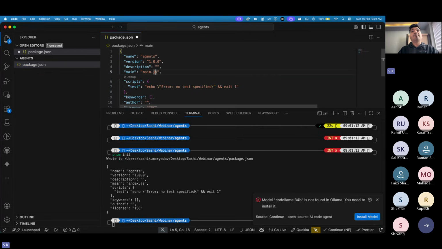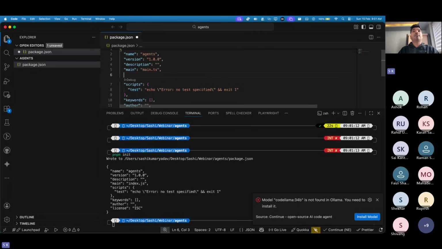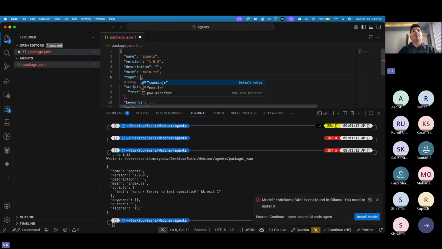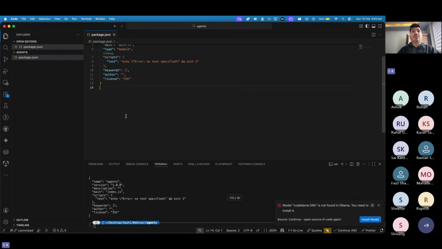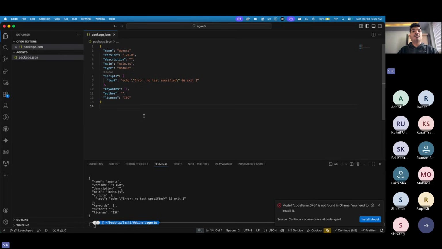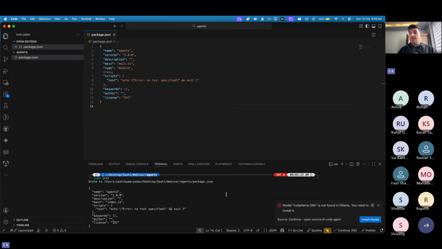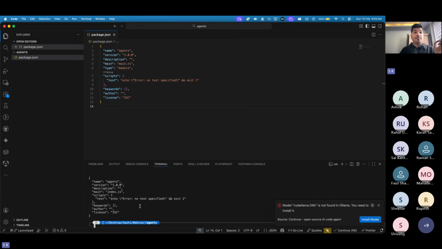Then let me change it to main.ts because we are going to use TypeScript here, and I need to make sure the type is module, not commonjs. Is it visible? The screen is good, the words you can read? Yes. Okay, cool. Now I just need to make sure my laptop is a bit this side so that I can see the command.